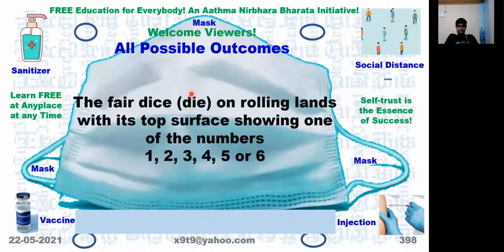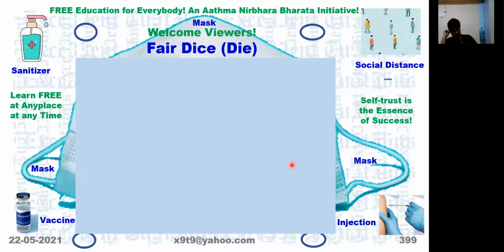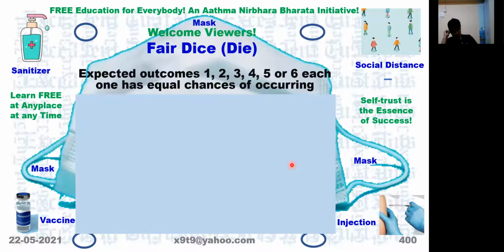Now, if it is a fair die, then rolling will land the die with the top surface showing one of the numbers. Either it may be 1 or 2 or 3 or 4 or 5 or 6. Only the 6 varieties can come. Now, all these numbers have equal chances of occurring when we roll the die. So, what is the probability of one of these numbers occurring, because they have equal chances?